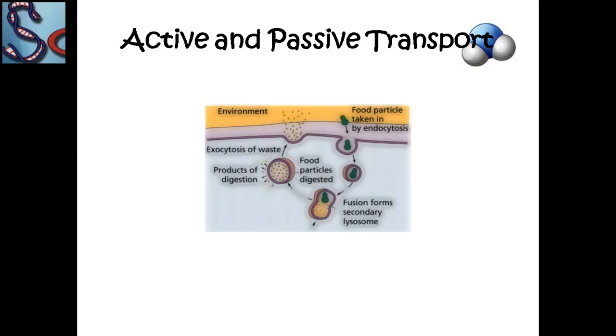Okay, now this is the simple phenomenon of exocytosis of waste products of digestion. Food taken in by endocytosis moves through the fusion of secondary lysosomes, and then the food particles are digested. After digestion, the products of digestion are released and give energy to the cell, and after that the waste is released with the help of exocytosis.